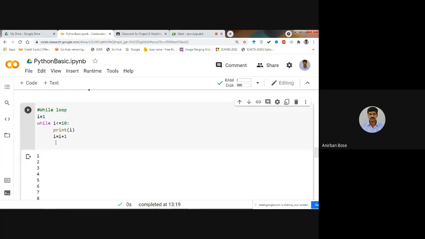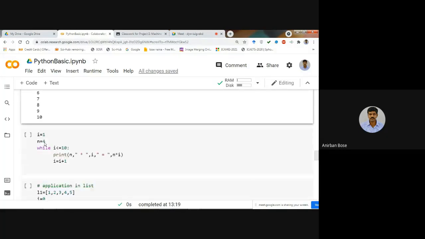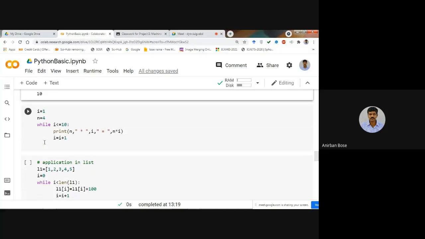So this is the basic thing. But instead of that, if you remove this indentation and put this I there, that means it will not be within that while loop. Okay, so indentation is telling you that it is within that particular block of code. It is similar for the for or if, where these blocks are used. Now let's take another example. Suppose in this example we want to print a table of 4.